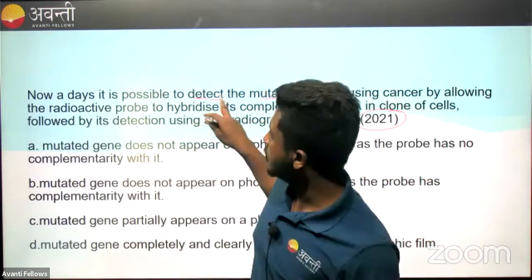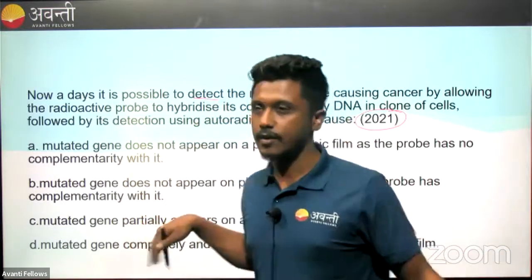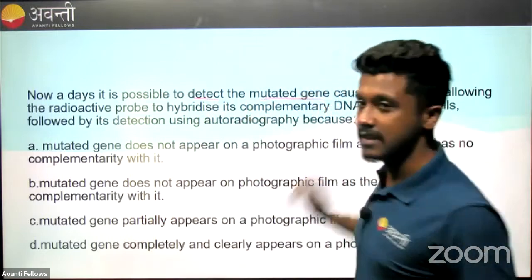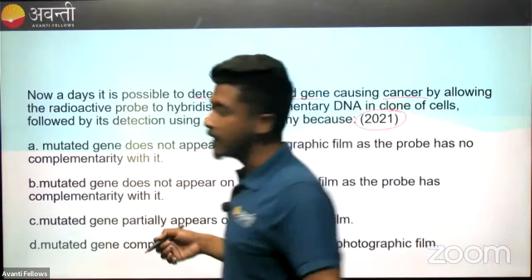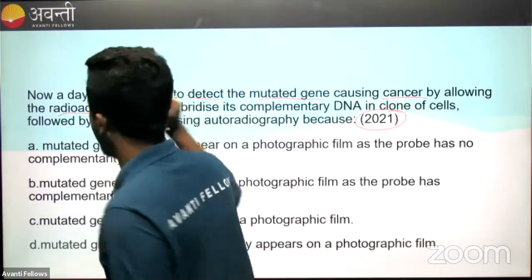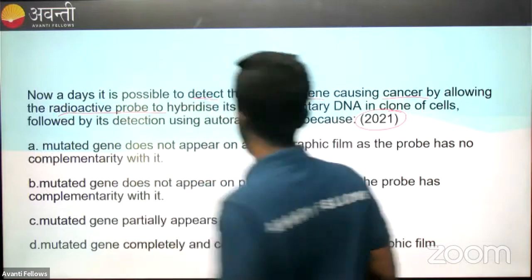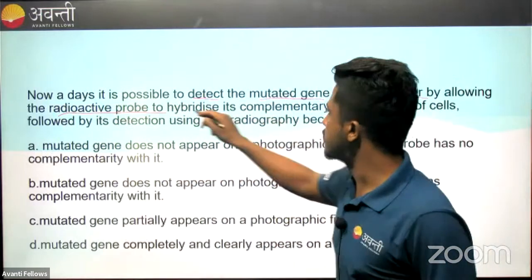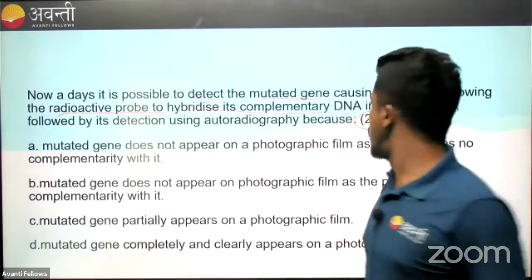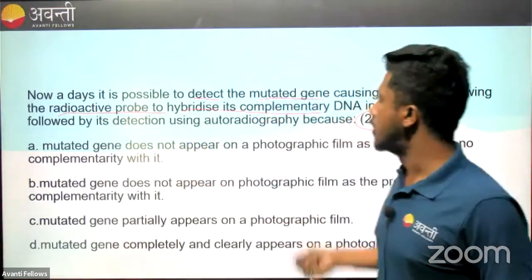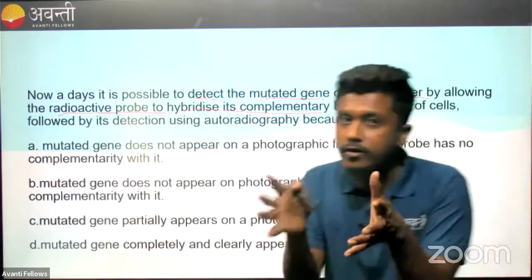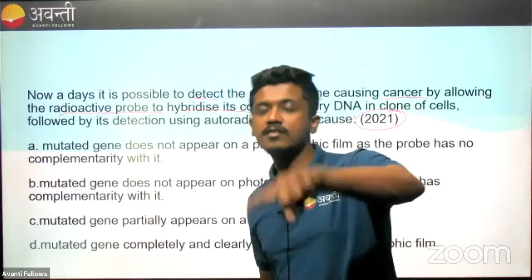So similarly, let us talk about this, which is with respect to cancer. There is a gene mutation in a cell, so that is leading to a cancer. Now what we are doing, we want to detect if the cell has a cancer by radioactively labeling a probe. Now the probe will hybridize to its complement, correct? So the DNA in the clone of cells, followed by its detection using autoradiography. How is it possible for us to detect whether it is a cancer cell or not a cancer cell is the question.